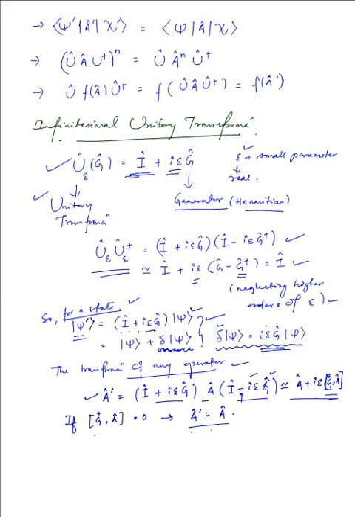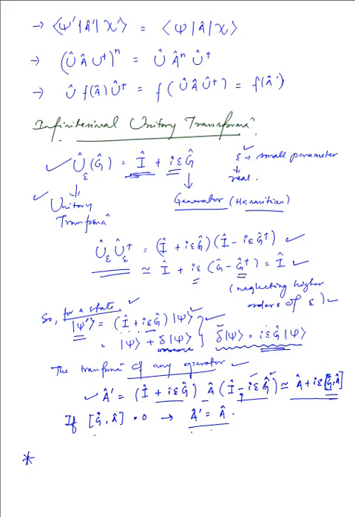Now, as for the case of finite unitary transformation, we can take successive steps of this infinitesimal unitary transformation and perform them in succession over the factor epsilon that we have considered. Application of such successive transformations will be equivalent to a single finite unitary transformation.